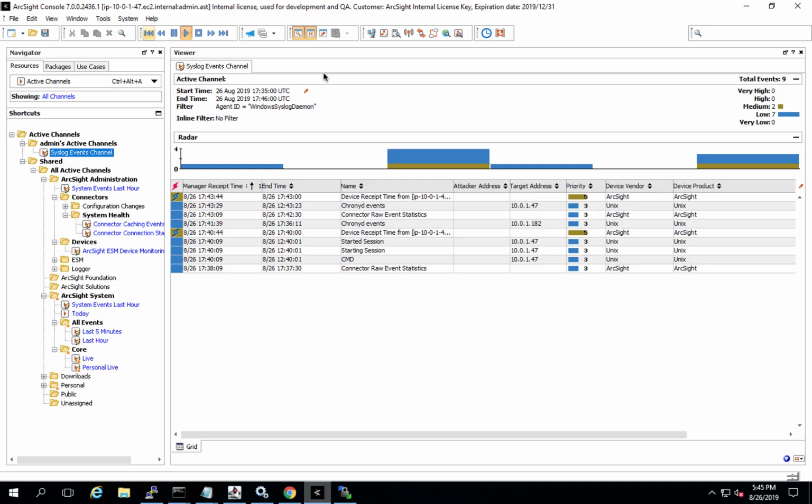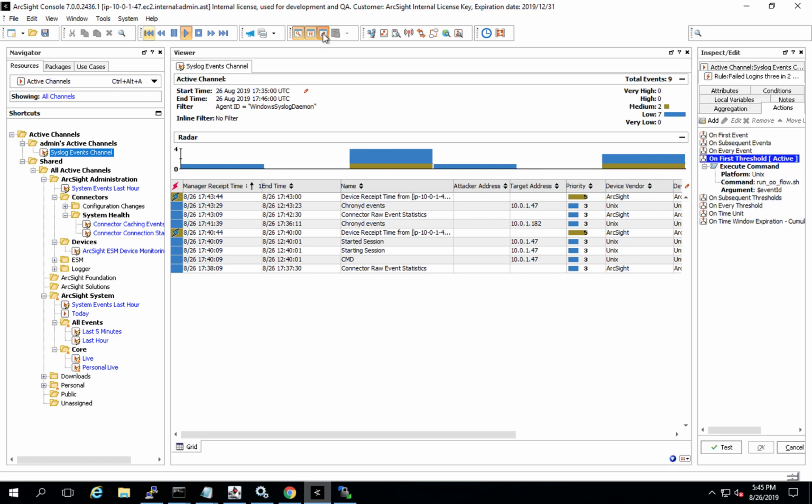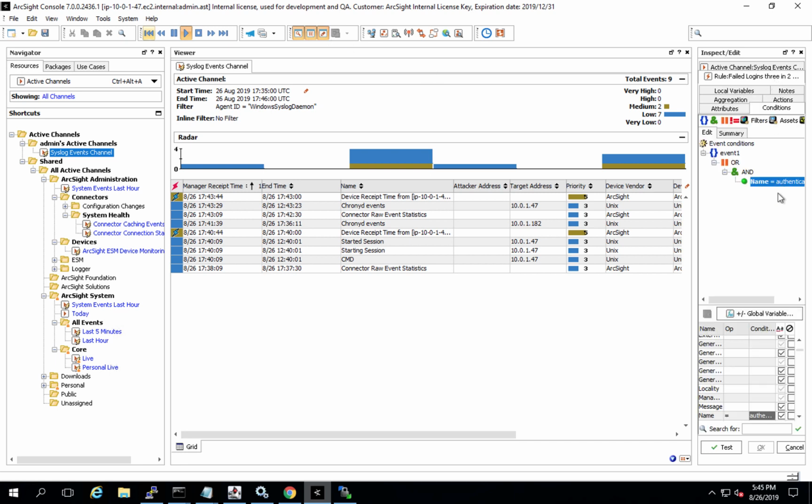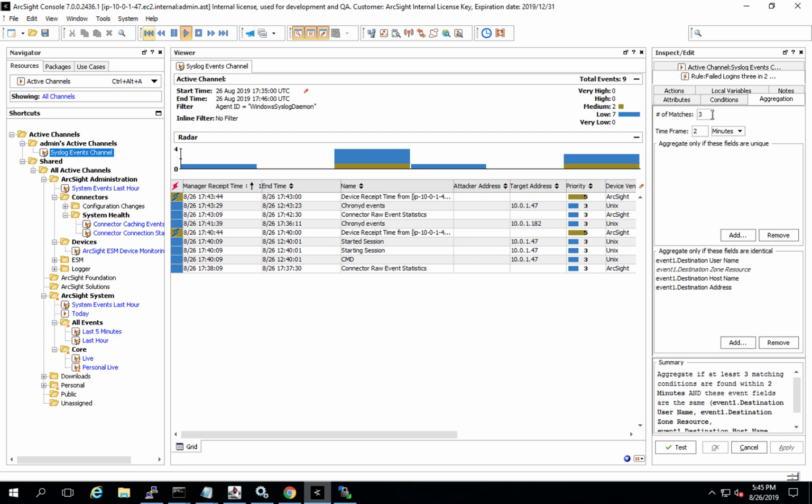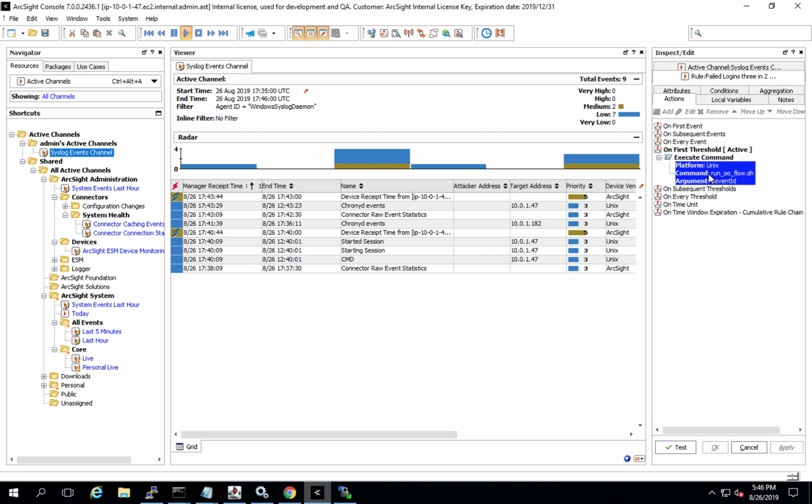What you're looking at right now is a channel that I've created specifically for this demonstration. This channel is monitoring syslog. What we will be monitoring for today are failed SU attempts on the ArcSight server. We're monitoring for an authentication failure, and this authentication failure, if it happens 3 times within 2 minutes, will kick off an action. In this case, we will kick off an OO flow via a shell script invocation of its RESTful API.